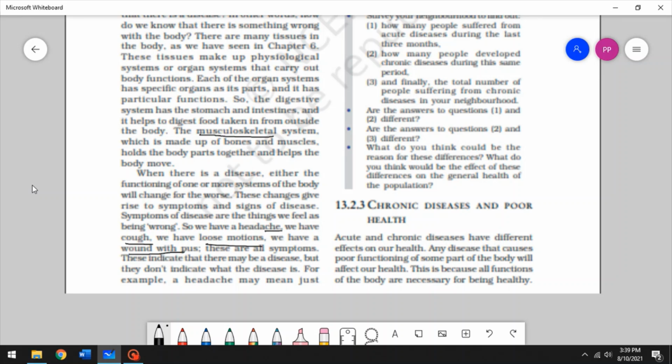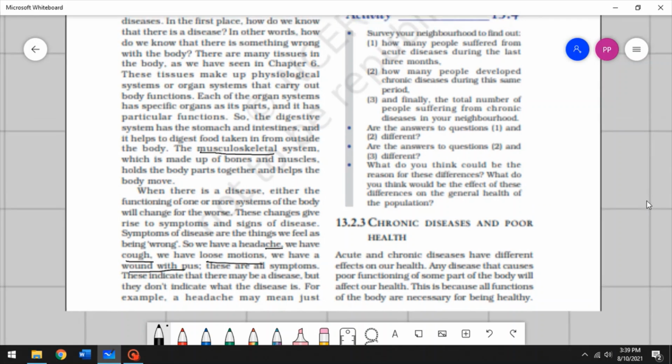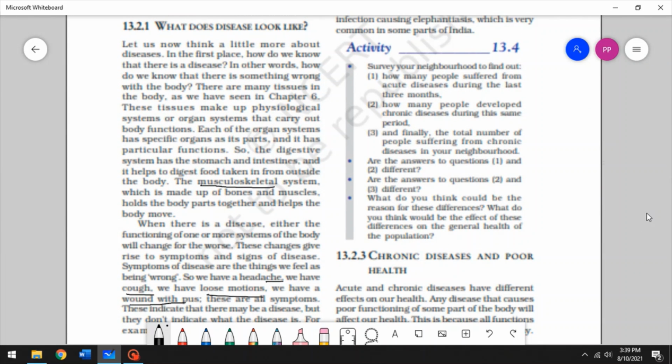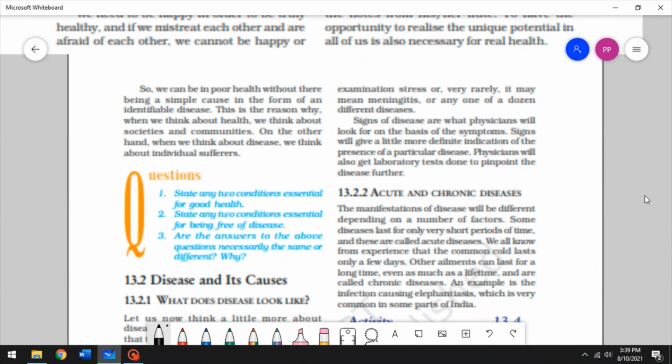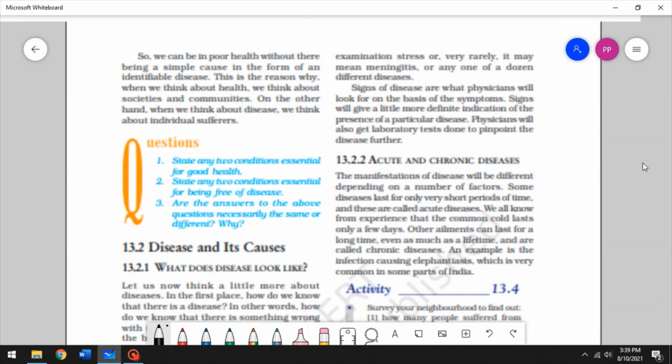At this point, it doesn't matter what disease we're talking about, but they're all symptoms. All right, so they indicate that there may be a disease, but they don't indicate what the disease is. So symptoms are like signals. They're like, something's wrong with your body, right? So a headache could mean just stress, or it could mean that you have exercised a lot, so that you don't have a lot of oxygen going to your brain, or it could even mean something as complicated or as dangerous as meningitis.